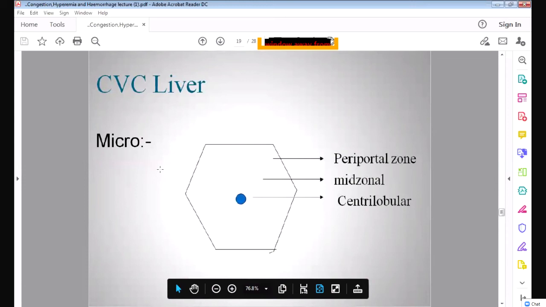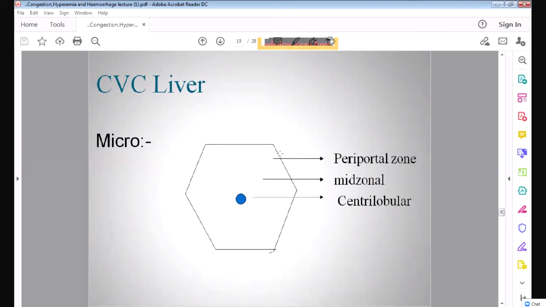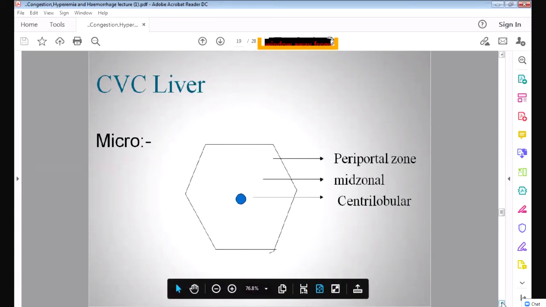If you see the microscopy, the liver will have hexagonal lobules, and here will be the central vein. Around the central vein, this area is called the centrilobular. In the middle, it is called the midzonal, and in the periphery, it is called the periportal. So what will happen if there is congestion? All the deoxygenated blood will collect in this vein, and all the cells in this area will die, and this is called the centrilobular necrosis. So all these areas will die, because deoxygenated blood is collecting in the liver.